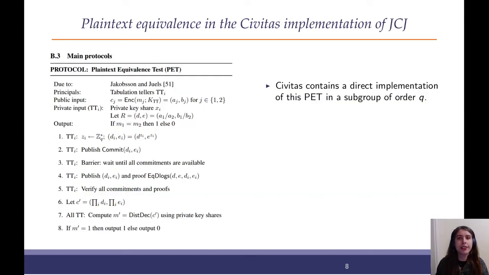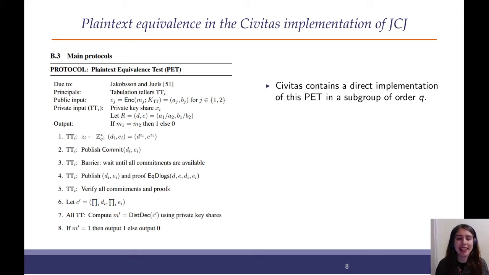So let's take a look at how this test is supposed to work. And we're going to look at the Civitas implementation because it's one of the only implementations of a large-scale voting protocol out there. It's one of the only ones we could find, and one of the only ones that gives a nice, complete specification of how its protocols run. It's not unique to JCJ. We believe, based on comments made in other papers, that if authors had done the same thing, done a rigorous implementation and listed out all of the details, they would likely have made the same error.